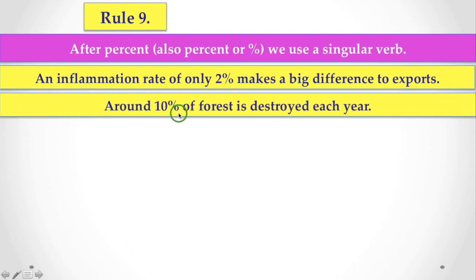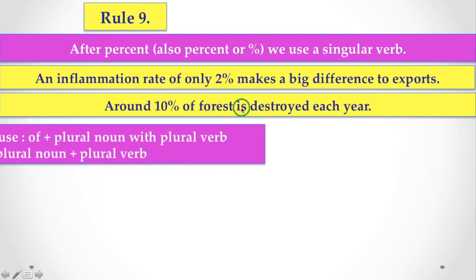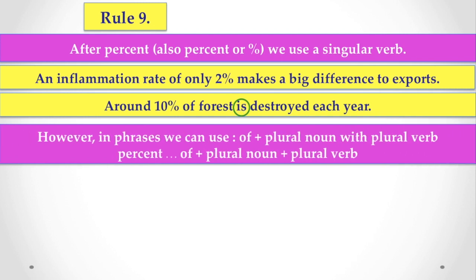Next, around 10% of forest is destroyed each year. Here also 10%, and with 10% you have to use a singular verb. Now, the twist is here. However, in phrases, we can use of plus plural with a plural verb.